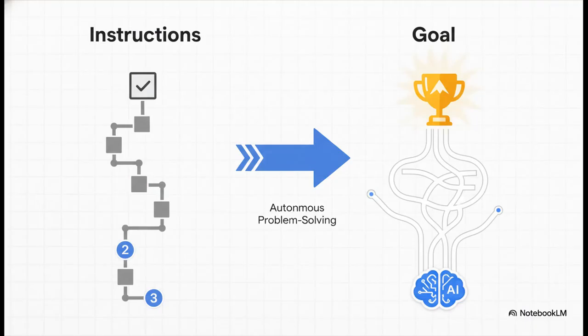So if you remember just one thing from all this, let it be this. The key, fundamental shift is moving from just following instructions to actually pursuing a goal. You don't hand an agent a to-do list. You give it an objective, and it's the one that creates and then executes the to-do list all by itself.